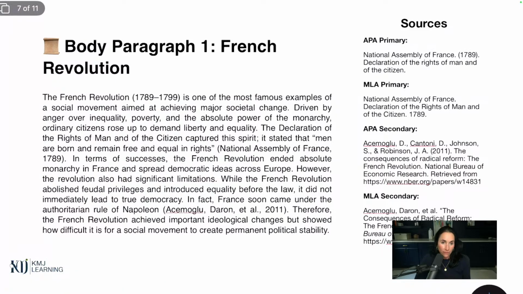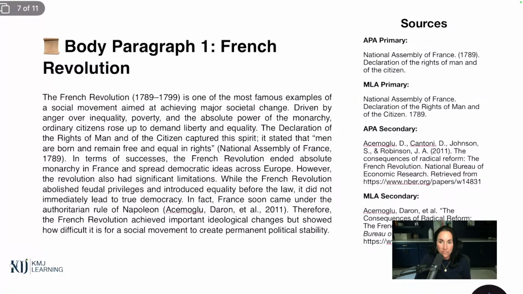So I've got my first body paragraph, the French Revolution. It's got the things that I have in it. I actually found a better source for some other things. I'm going to show you that in a minute. And I have my APA sources and my MLA sources. I only have these on the side for you guys. You would not do this. You would just put this in a Word document.